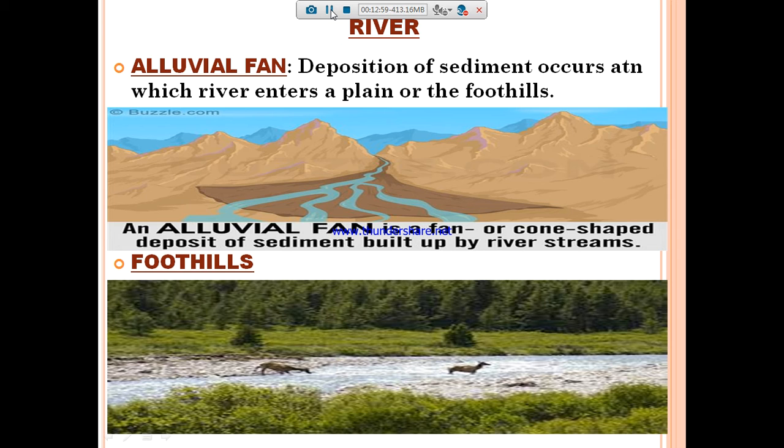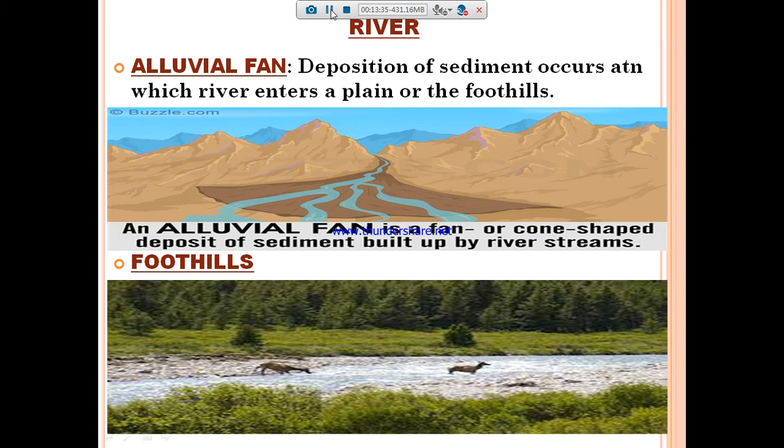So, deposition of sediment occurs where a river enters a plain or the foothills. If you see the first picture, you can see a cone-shaped deposit of sediments. While the river is entering the foothills, foothills means, see the low picture, while the river is flowing through land masses, on both sides it creates a hillside format. That is called the foothills. Okay.